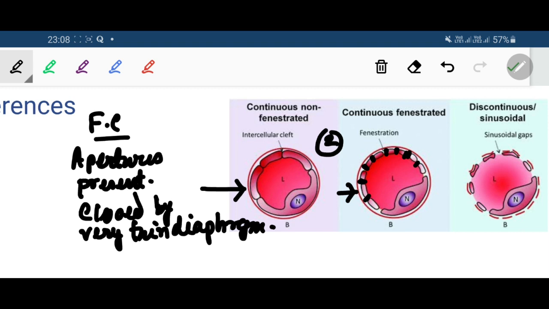Now in case of fenestrated capillary, the diffusion of substance between the blood and the tissue takes place through the fenestrae or the apertures in the capillary wall. So the materials are actually passing through these gaps.